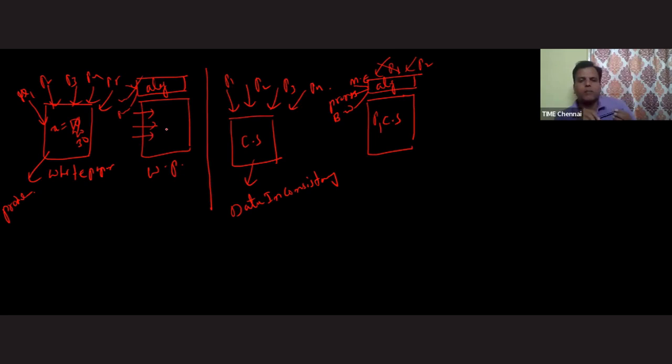Otherwise, what will happen, sir? After the completion of one writing, then it will search for rule number 2, and it will consume lots of time. Okay, fine. So such kind of basic requirements are there.